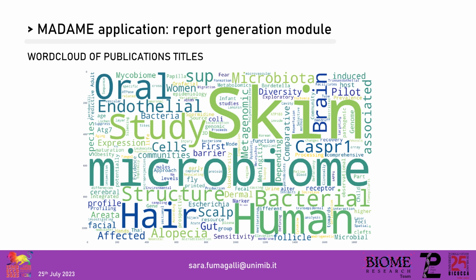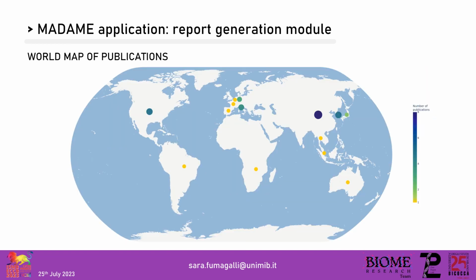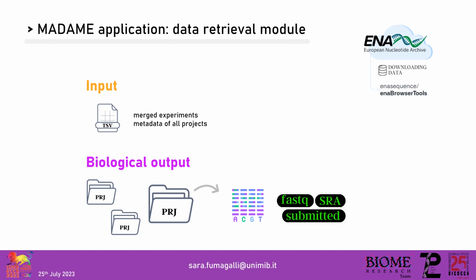For example, here we can see words like oral, fecal, urine that make a wake-up call. In fact, if we look at the bar chart of scientific names, we see there are many samples unrelated to our query, indicated with those red arrows. Due to time constraints, I'll show you this last plot, which is the worldwide distribution of the publications based on the affiliations of the authors, useful to understand the geographical origin of the samples. The report showed us a great heterogeneity in the samples found using the starting query, so we did not proceed with the download of the data.